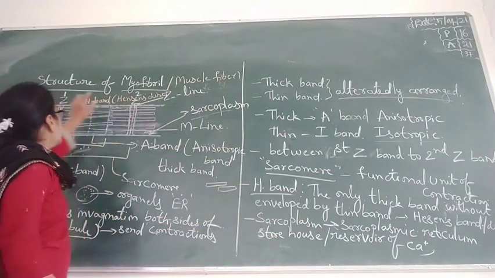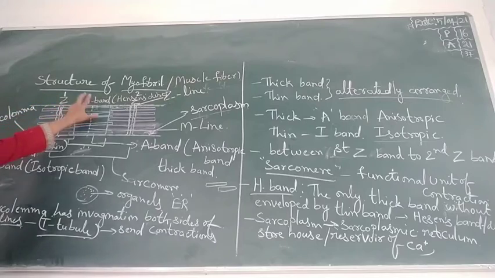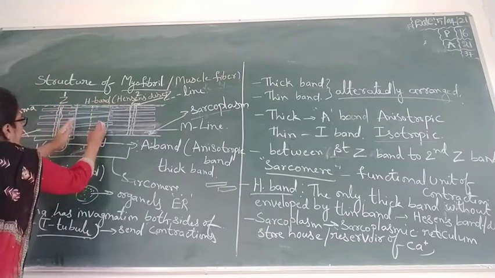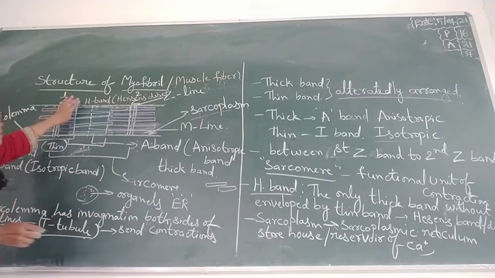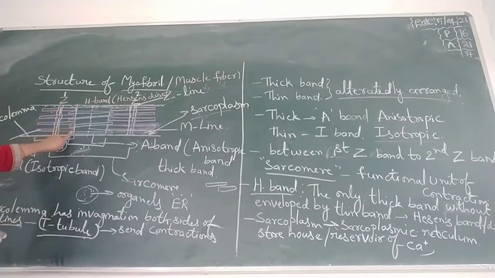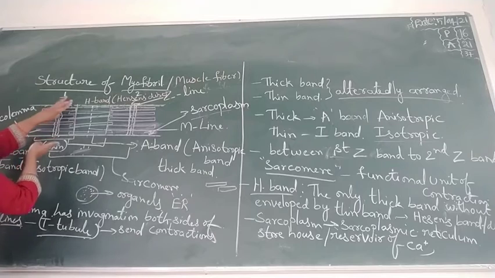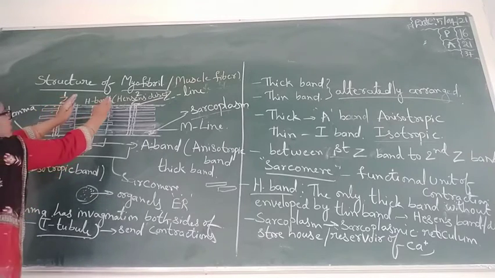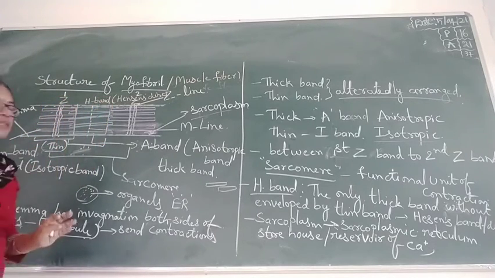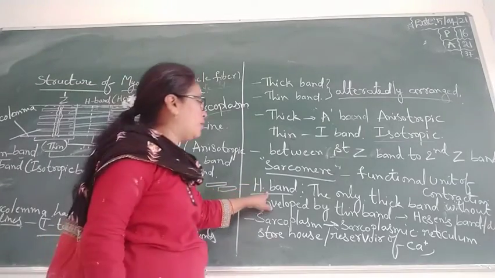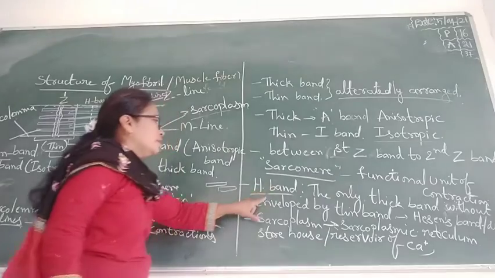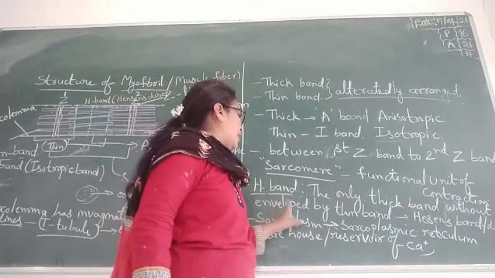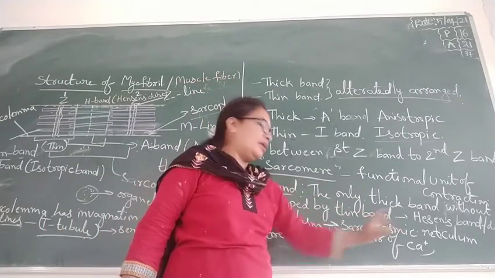And next, this portion is the thick A band, and these are the thin bands. The portion which is not enveloped by the thin bands, which contains only the thick band, is called the H band, or Hensen's disc or band.